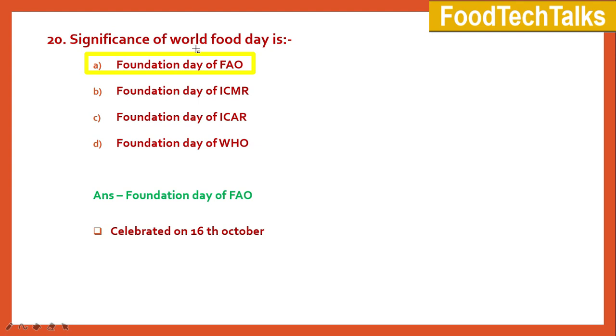Significance of World Food Day is option A. Foundation Day of Food and Agriculture Organization, option B. Foundation Day of ICMR, C. Foundation Day of ICAR, D. Foundation Day of WHO. The correct answer is option A. Foundation Day of FAO. And the World Food Day is celebrated on 16th October every year.